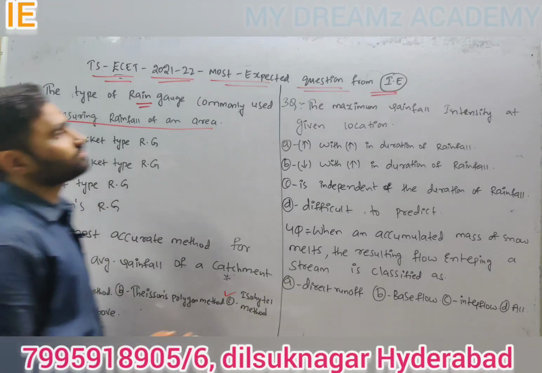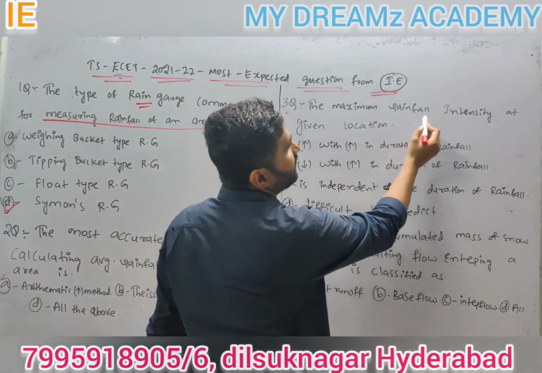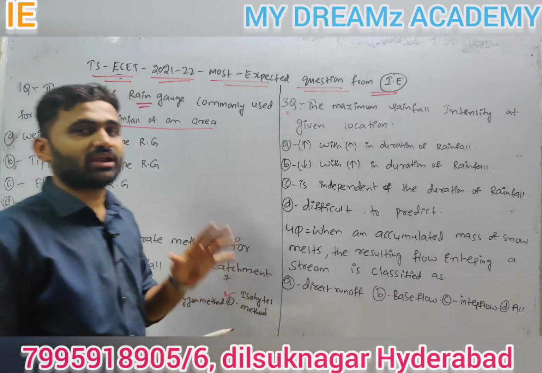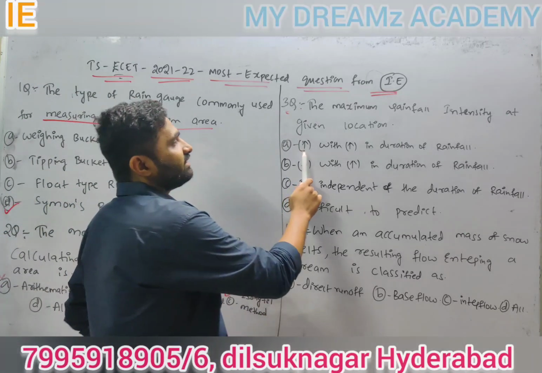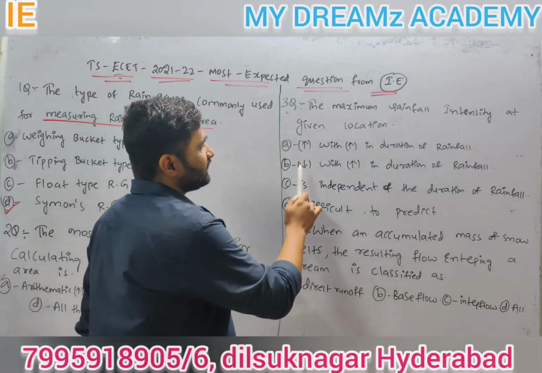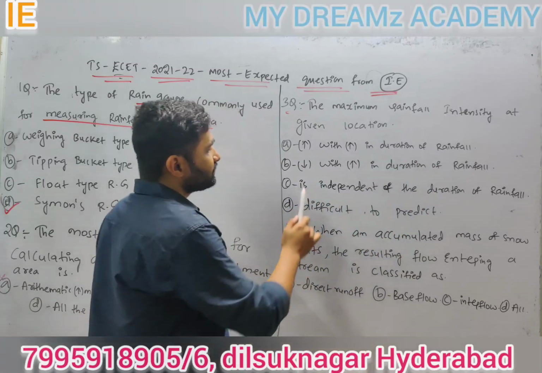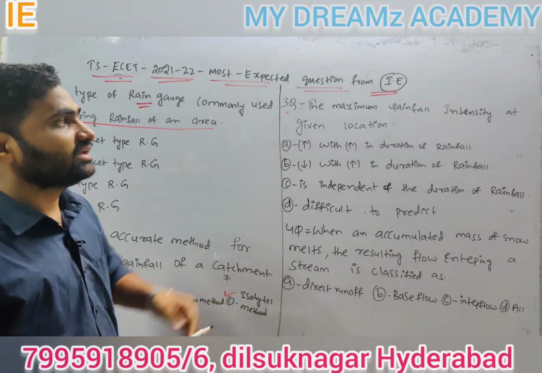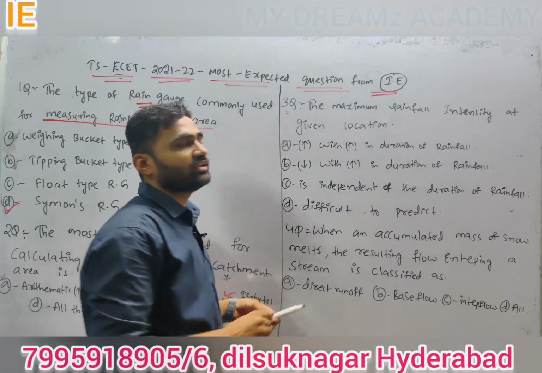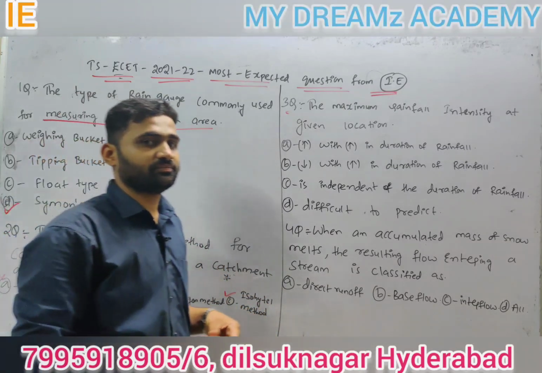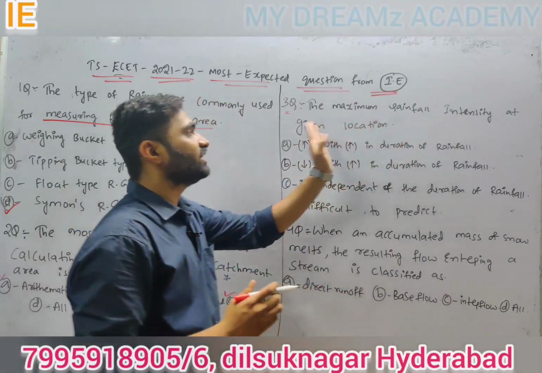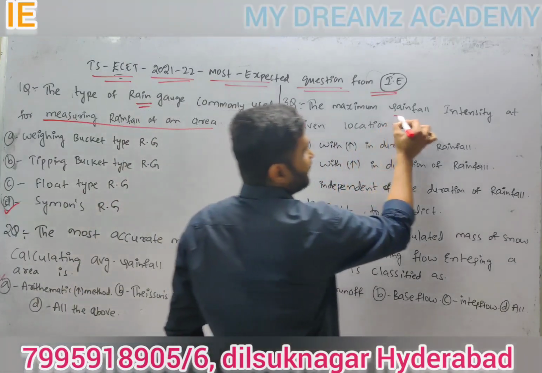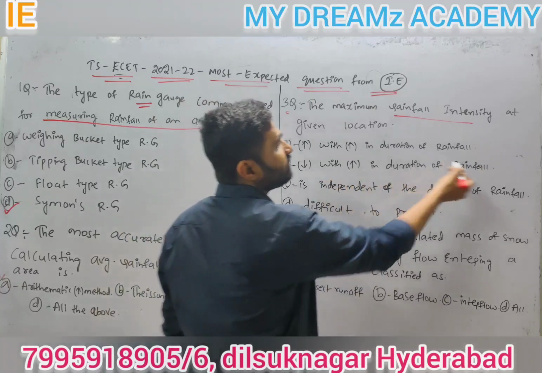Next, the third question. The maximum rainfall intensity at a given location: increases with increase in duration of rainfall, decreases with increase in duration of rainfall, is independent of duration of rainfall, or is difficult to predict. Rainfall intensity means what? Intensity means how many percent of rain falls. So the maximum rainfall intensity at a given location decreases with increase in duration of rainfall.